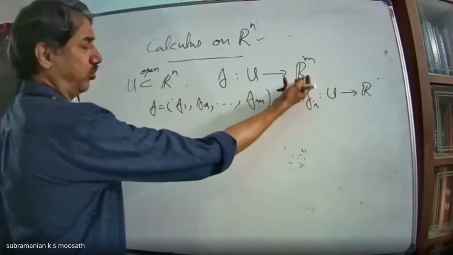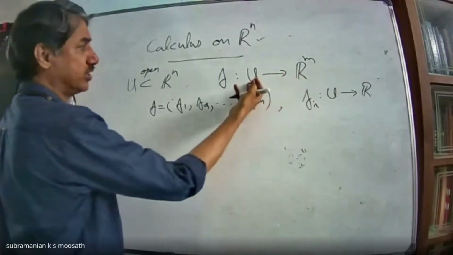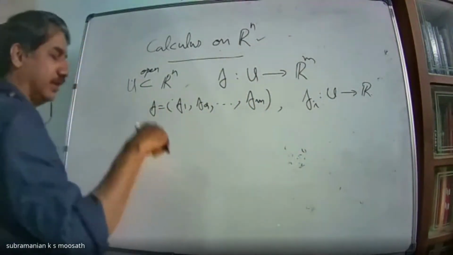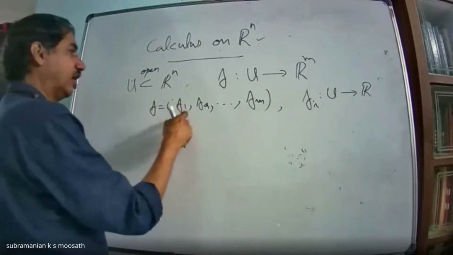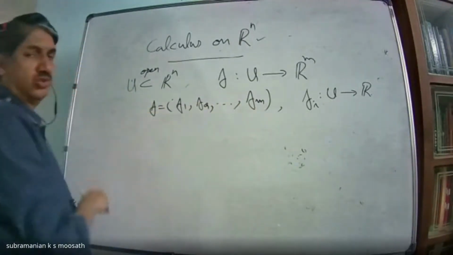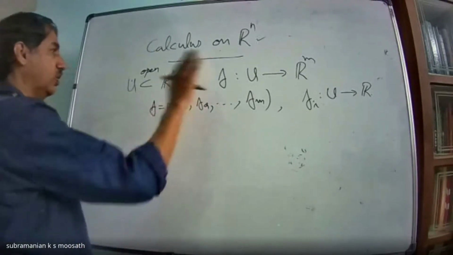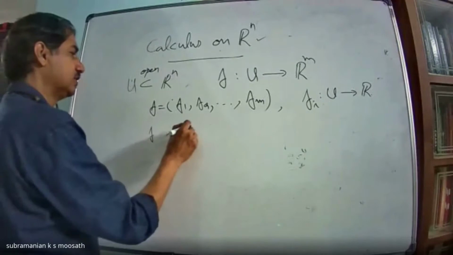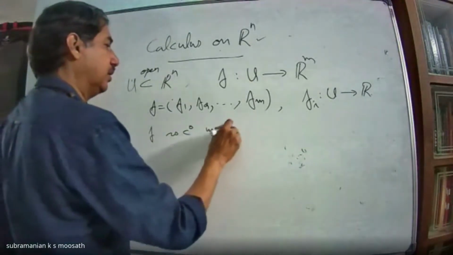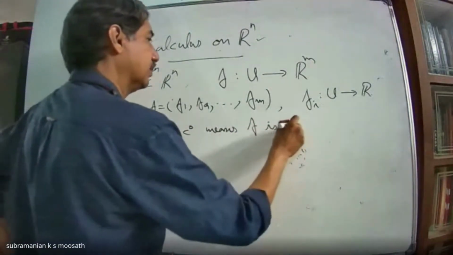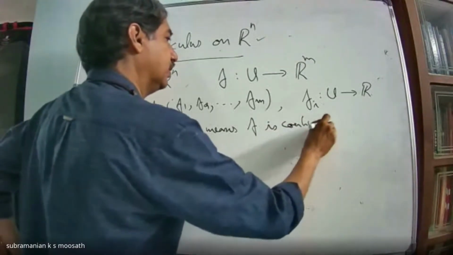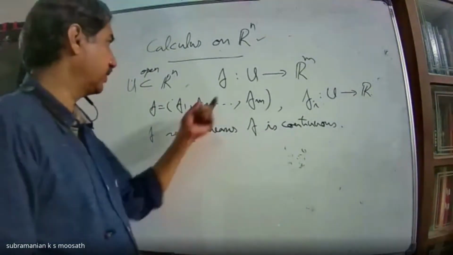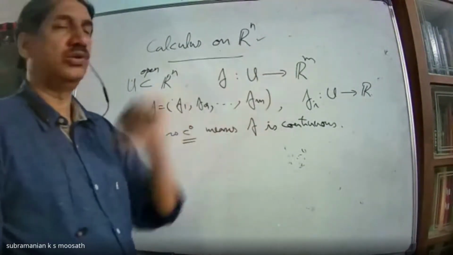Continuous means inverse images of open sets are open. In the epsilon delta definition, if you show that all f1, f2, etc., fm are continuous, then f is also continuous. A continuous function we usually call C0. This is the definition: f is a C0 function means f is a continuous function from U to Rm.